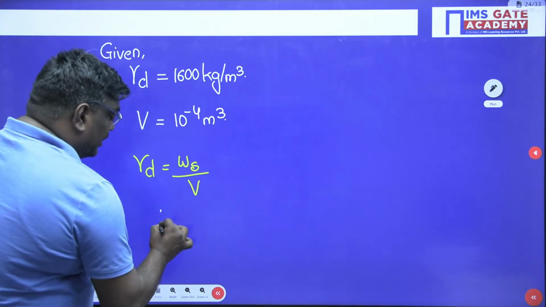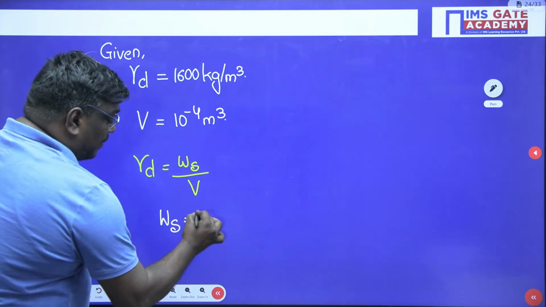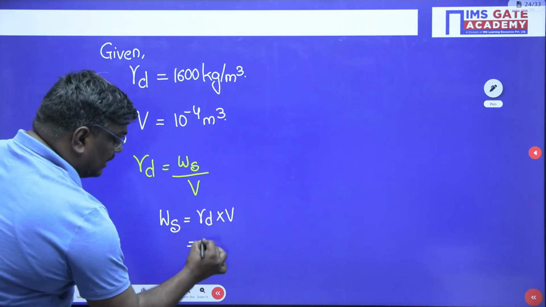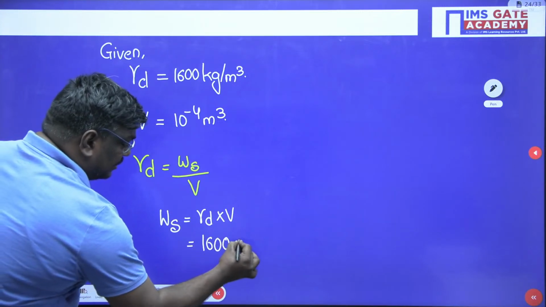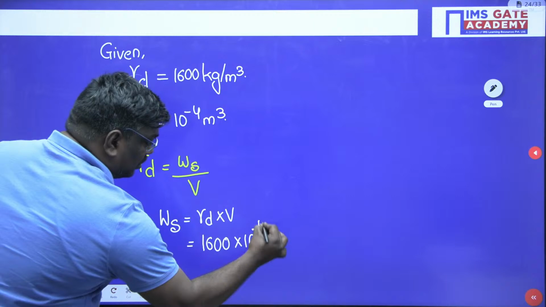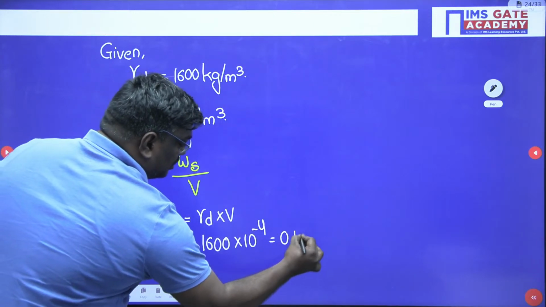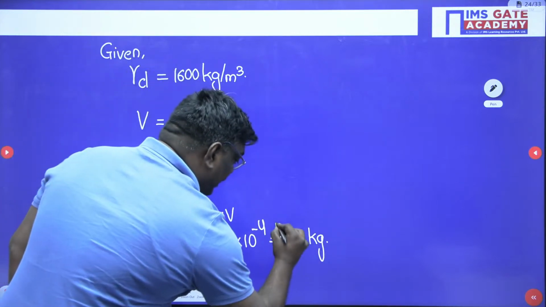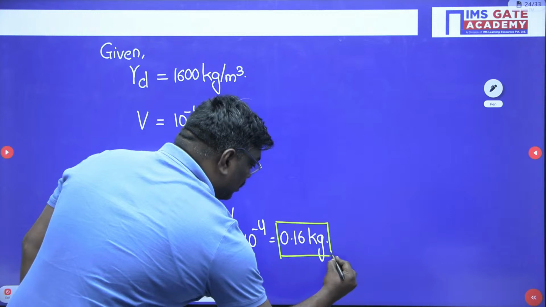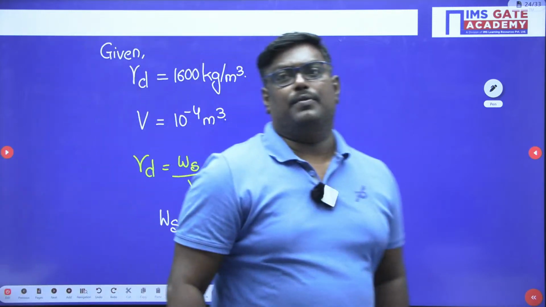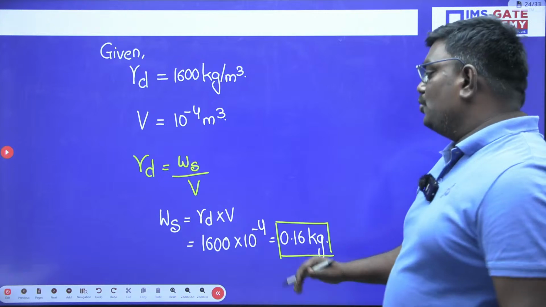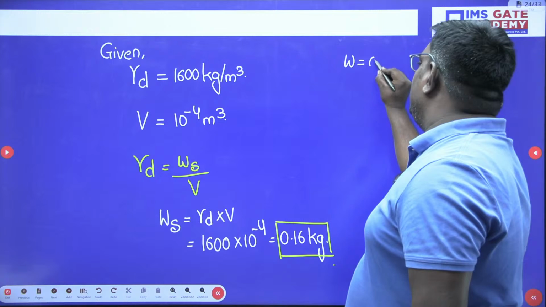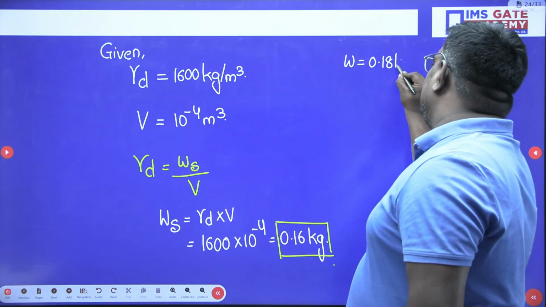Now it is weight of solids by total volume. See students, weight of solids can be written as gamma D into volume. What is gamma D, sir? Here you can write it as 1600 into 10 power minus 4. So this will be equal to 0.16 kg. So weight of solids is nothing but 0.16 kg. Total weight given in the problem here is 0.18 kg.